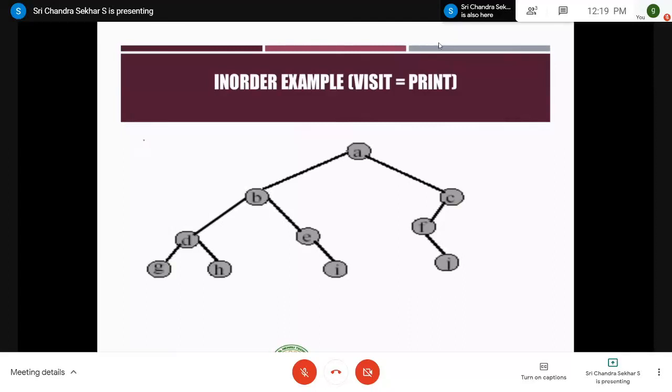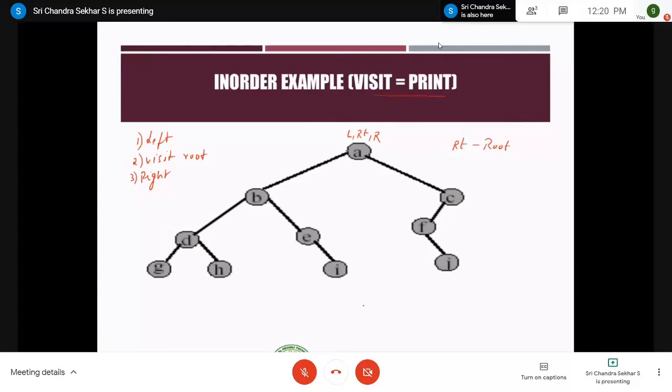So for the in-order traversal, we know that it is go to left, next one is visiting the root, and the third one is right. So these are the three steps which I have to process for each and every node. So what I will do is I simply mark it as left, root, right. RT is for root, right? Root means visiting the root, which is nothing but printing.